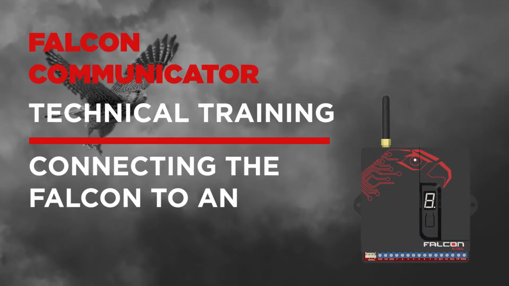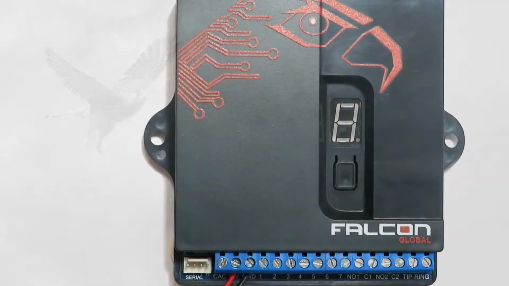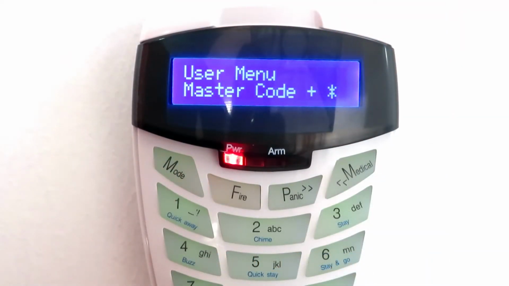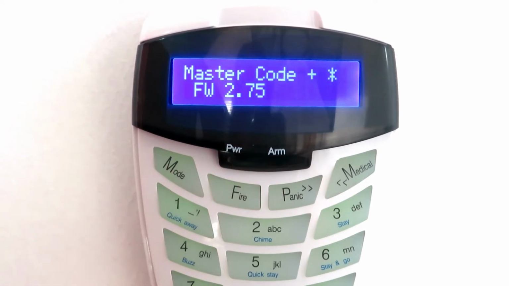The following video will show you how to set up the Falcon GSM communicator to work with the IDS X-Series panel. Make sure that the Falcon unit has a firmware version of 4.13 or later. For the X-Series, make sure the panel firmware has been upgraded to version 2.50 or later.